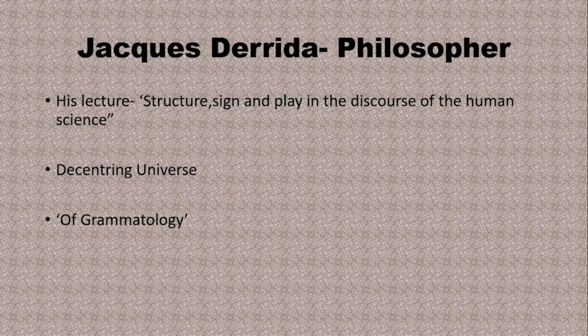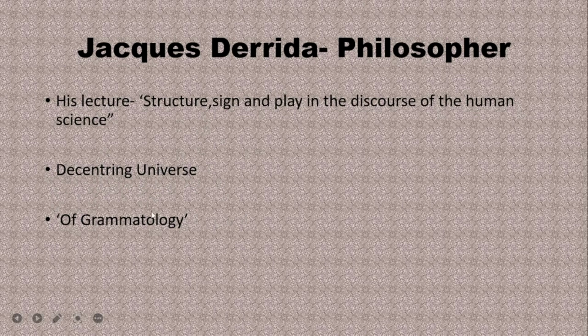Then Jacques Derrida, he is a philosopher. His famous lecture is called Structure, Sign and Play in the Discourse of the Human Sciences. Why this lecture is famous is because in that lecture he did a deconstructive reading, and by that he clearly illustrates how the text becomes centerless. That means the base of the text comes into question. So from that we get this term decentering universe. The text becomes centerless. Okay.